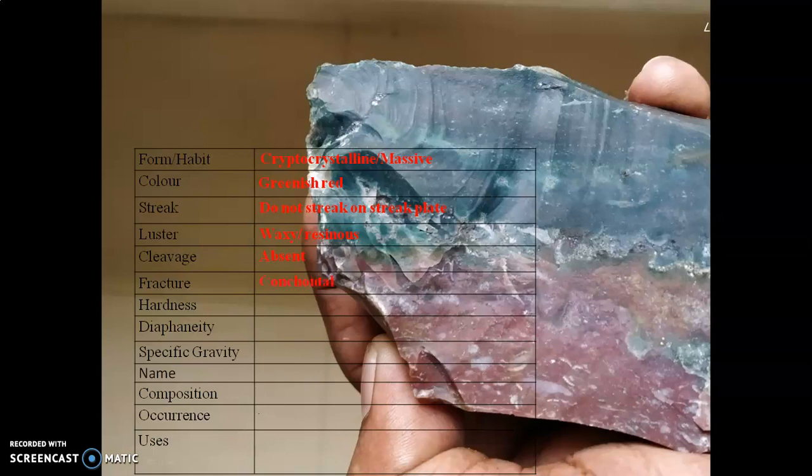Fracture conchoidal; you can see conchoidal fracture clearly here. Hardness 7, diaphanity opaque, specific gravity medium, name bloodstone. Chemical composition SiO2. The mineral occurs in volcanic lava as cavity filling. The mineral can be used as abrasive, ornamental, and in the electronic industry as well.